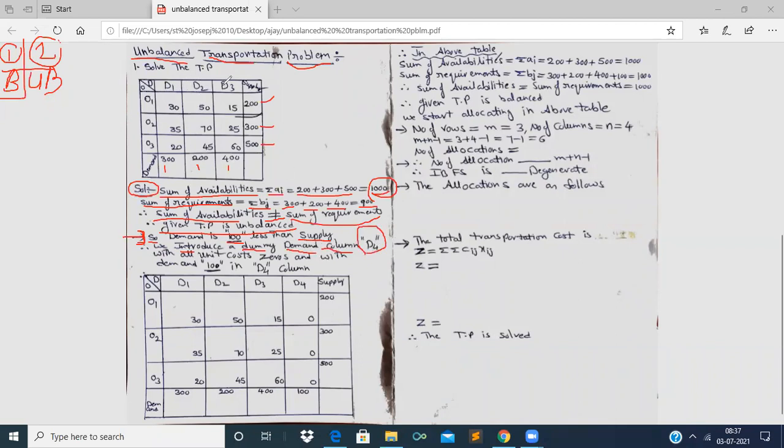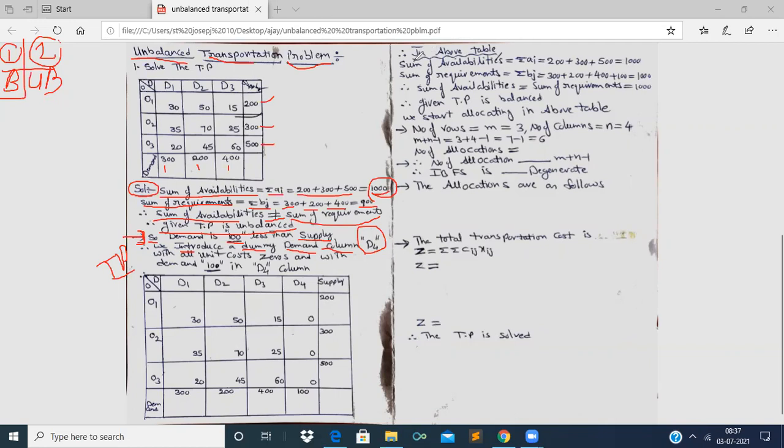See here D1, D2, D3, and a new transportation table is written with a new column, dummy column D4, in which all the costs are zeros. See here 0, 0, 0 with the demand 100. That's it. So it is the new transportation table for which we have to find out the allocations, right?